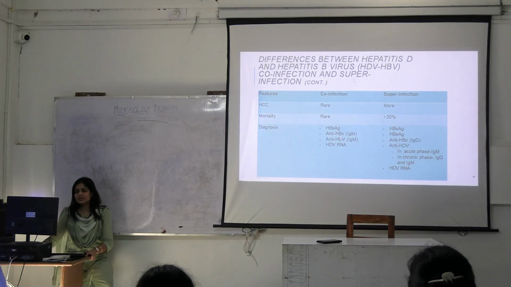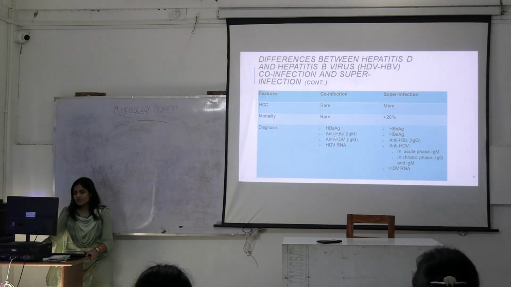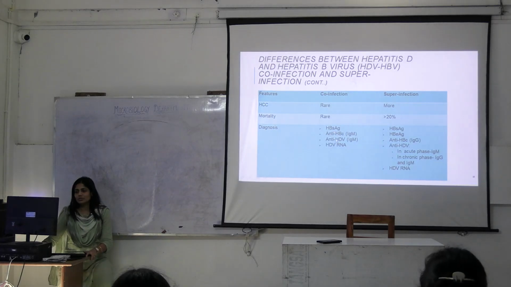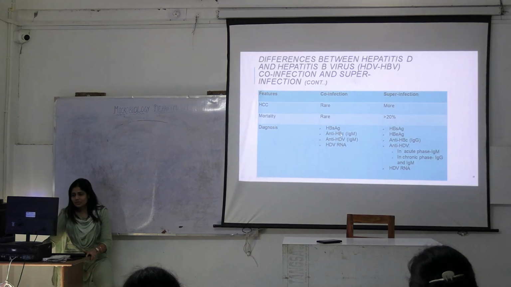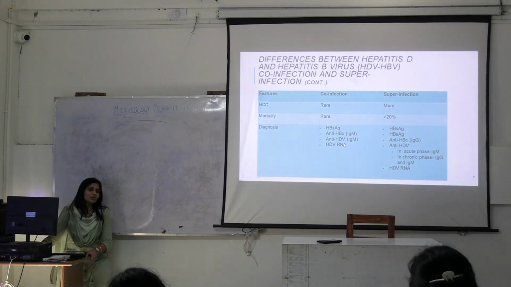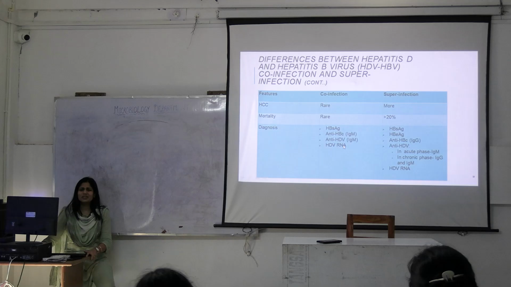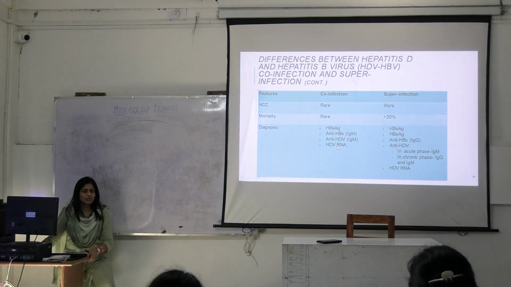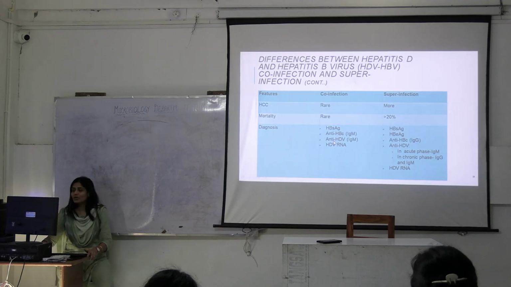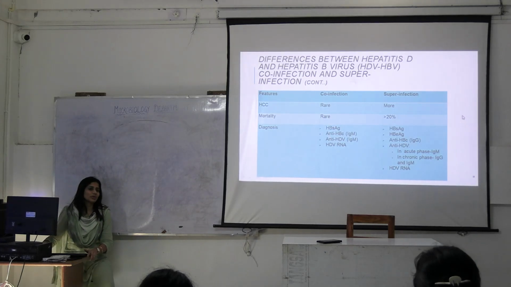How will you diagnose this? First, you have to figure out, you will see in the exam pattern what kind of antibodies and antigens are given to you. If you see that there are two antibodies, two antigens involved, it obviously means that it's a co-infection, or B and D infection. So how will you figure out co-infection or super infection?